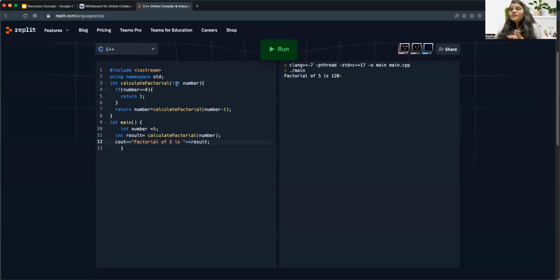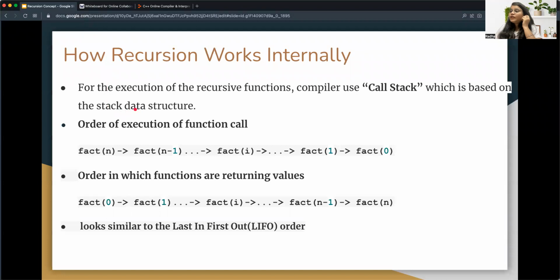Now the execution goes here, and again it will not go inside this if condition. It will again come here, and this time it will be 5 into 4 into calculate factorial of 3. Then again it will go here, not enter this, then 5 into 4 into 3 into factorial of 2, and the same way it will go. As the number becomes 0, it will return 1. So 5 into 4 into 3 into 2 into 1 is 120. That is the output that we are returning here. Now let's understand how it runs internally.